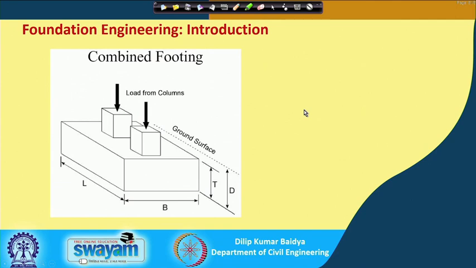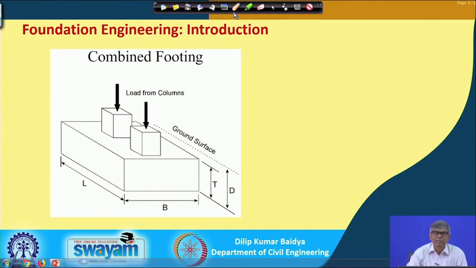Then this is another type of footing, a combined footing. You can see that two columns have a common foundation. There are several situations where you need to do this. One important reason is stability: if 2 to 3 columns are put together, then stability will be increased, settlement may reduce, and the chance of differential settlement will also be reduced.